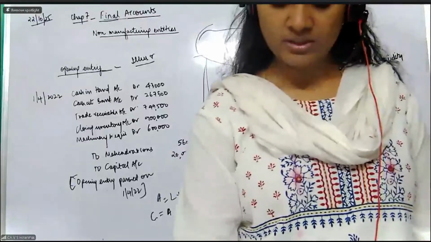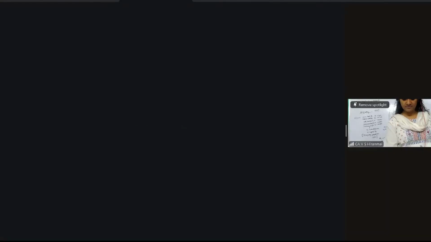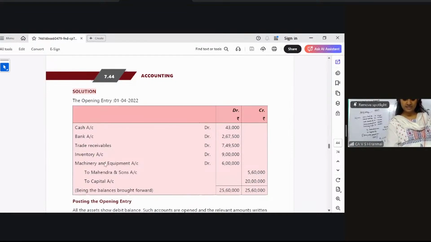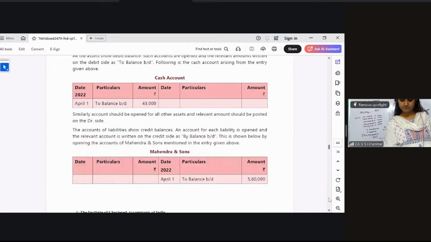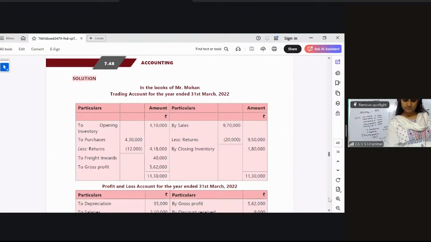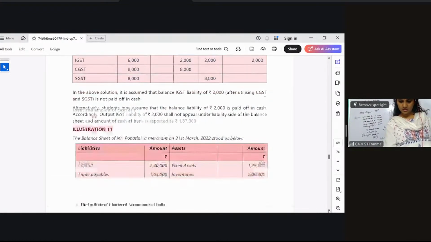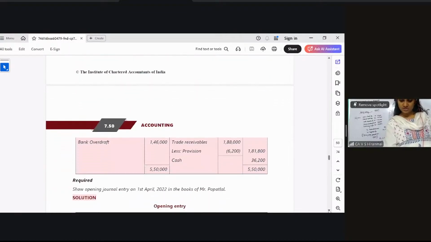Okay. Now we are going to see illustration number 11, because 11 is also the same thing: pass the opening entry. See how they have passed the opening entry? The same way that we have done the opening entry on the opening date, you are bringing the balances here. See this, Poppetlal. You have capital, fixed assets, provision is there. Show the opening journal entry in the books of Poppetlal. The same thing will come.